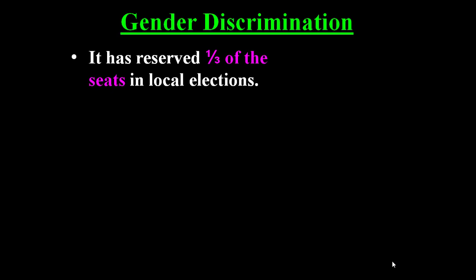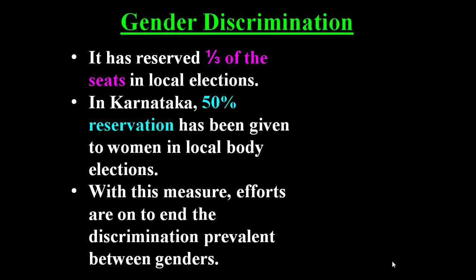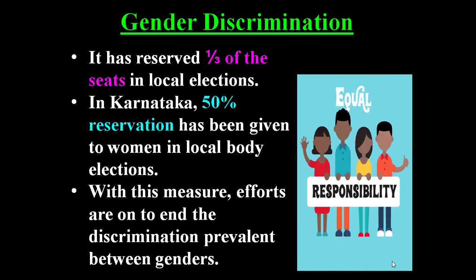It has reserved one-third of seats in local elections. Especially in Karnataka, 50% reservation has been given to women in local body elections. With this measure, efforts are on to end the discrimination prevalent between genders. These are all steps to equalize the gender concept.